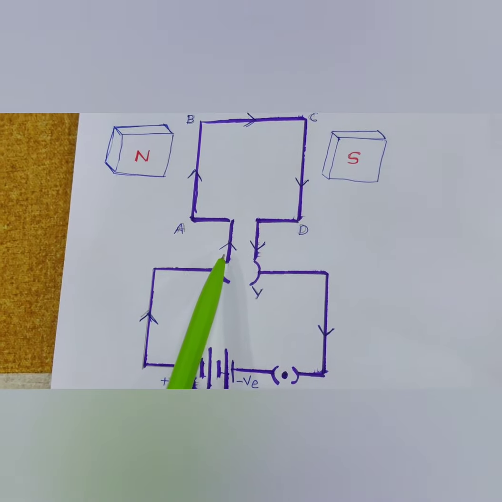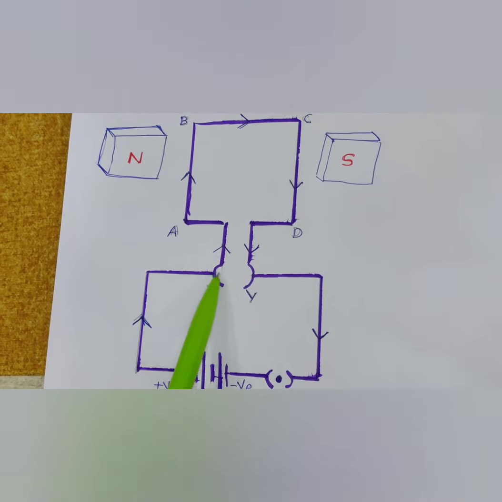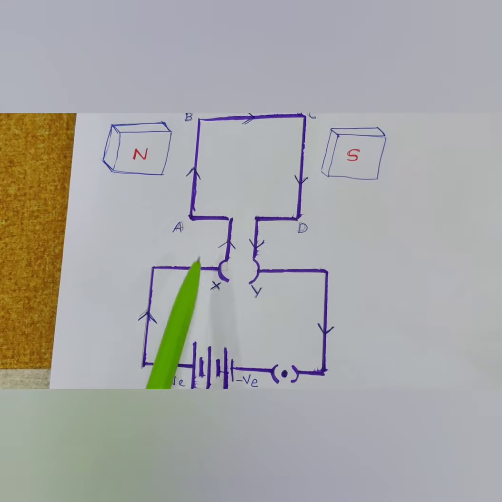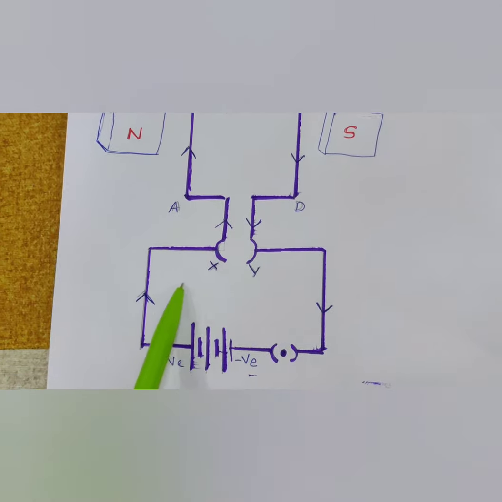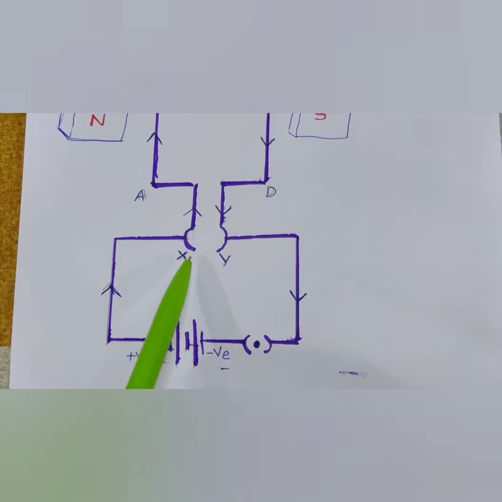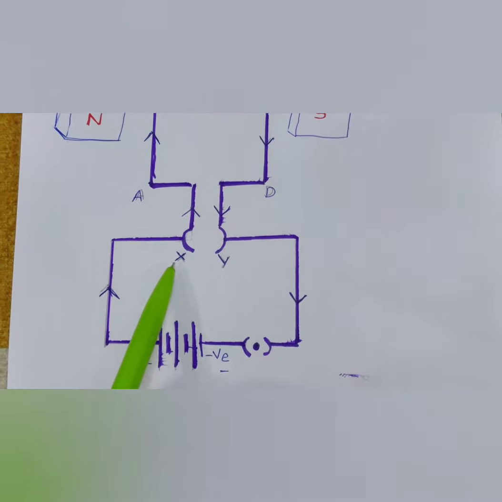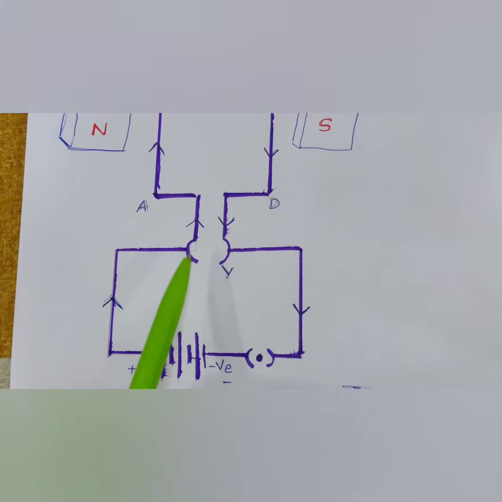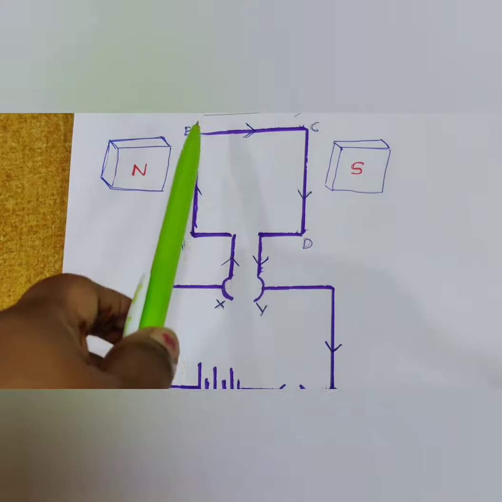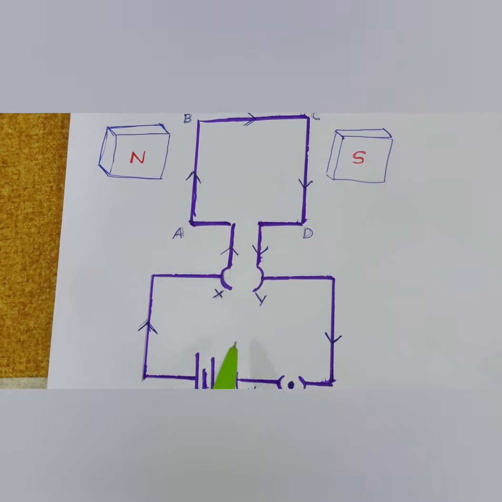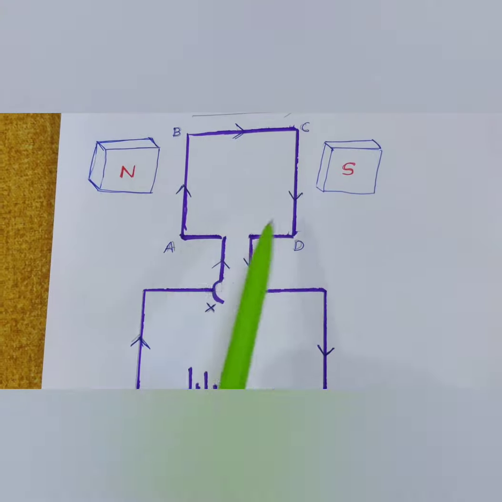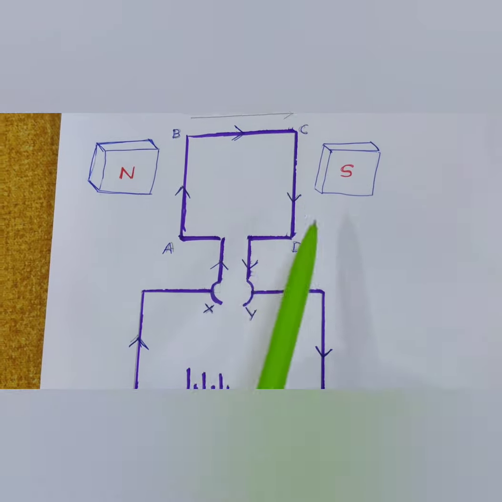So these are the half rings. Two half rings we need. X and Y are the half rings of the commutator, and it is also known as split rings, which are mounted on a shaft, a thin rod-like thing. It is mounted on a shaft to rotate this armature.